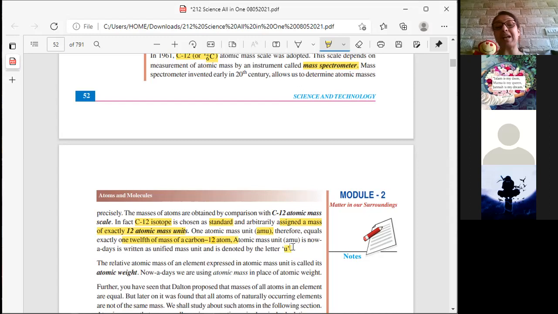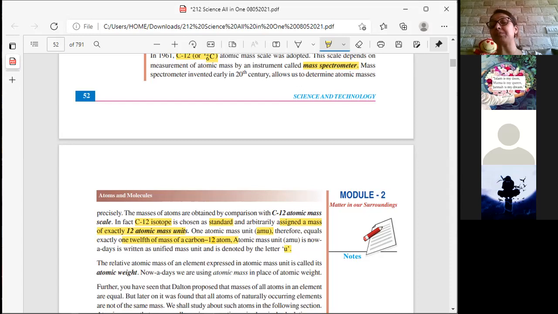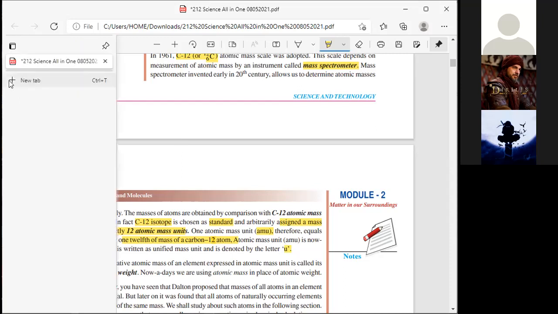If you remember, I had spoken about mu in the first chapter also when we did units. Do you remember? Yes, I had spoken about mu, where I told you that U is written a little differently. I had shown you the picture of mu also. You want to see it again so that you can remember?